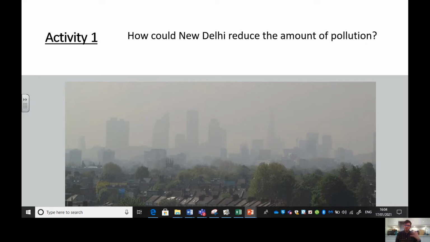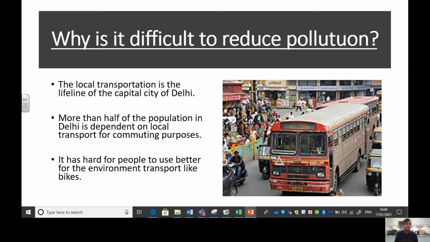So maybe, not just New Delhi, other countries are looking at ways to reduce their pollution and almost get rid of this smog, because we know smog can really be bad for somebody's health. But it is difficult in New Delhi for them to do this. Why? The local transport is the lifeline of the capital city of Delhi. It's so important for people to be able to move around. They might have to go distances where they can't walk that far. They need to take the bus. They need to get on a tuk-tuk. They need to take their motorbike.